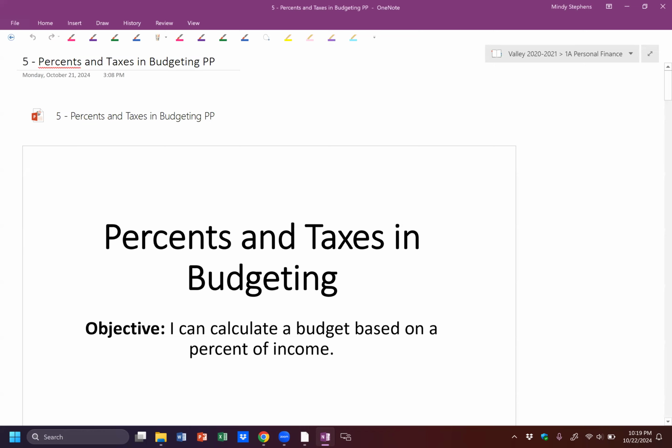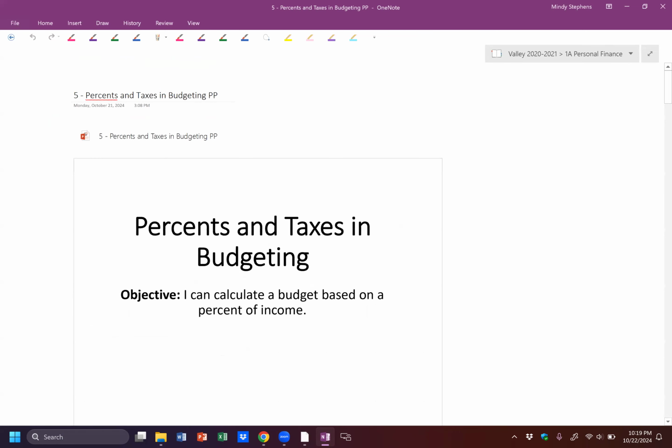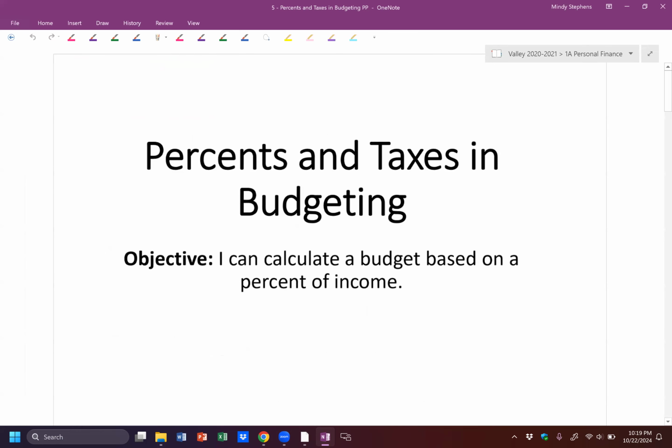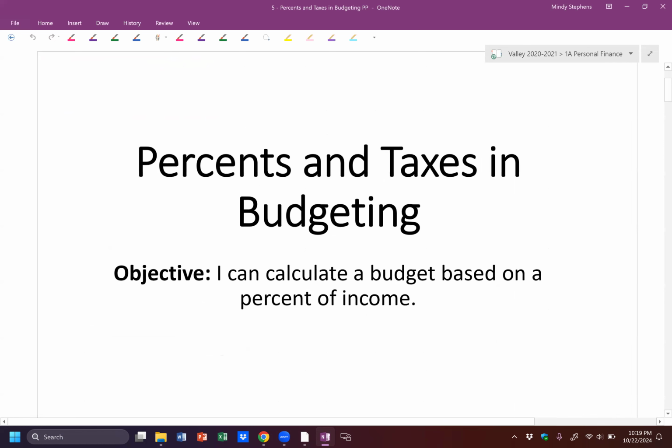For this lesson, we're going to talk about how people can use percents in budgeting. When you're doing a budget, there's a lot of different ways to set it up, and it's all just personal preference and how you want your budget to be set up. Sometimes people start with a percent-based budget, which is what we're going to talk about today.